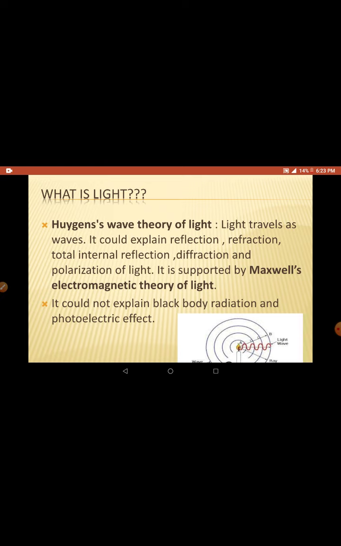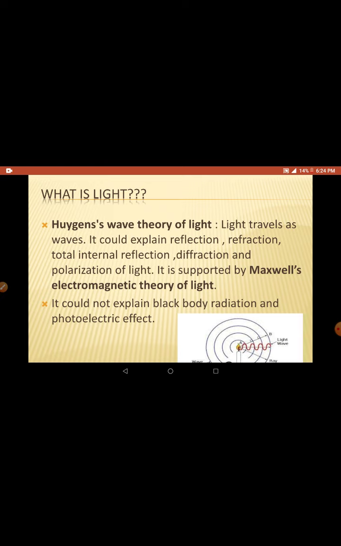Maxwell proposed that a light wave is an electromagnetic wave. Light travels because it consists of electric and magnetic fields vibrating perpendicular to each other. This theory is called Maxwell's electromagnetic theory. Huygens said light travels in the form of waves, then Maxwell also said so, and he discovered that it is an electromagnetic wave.